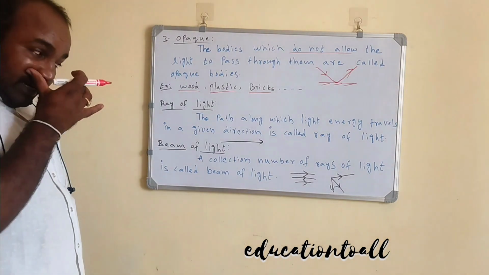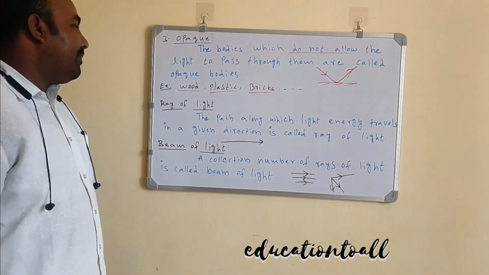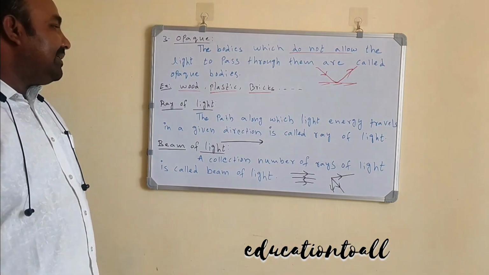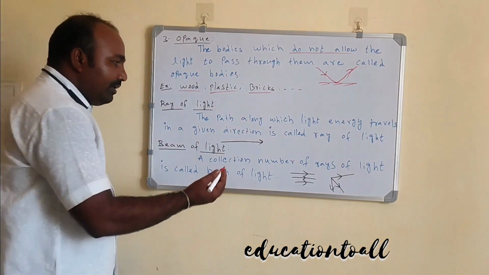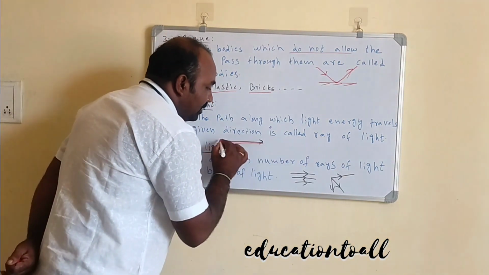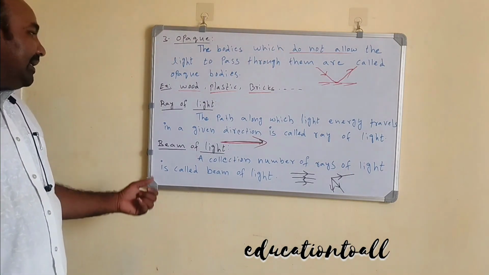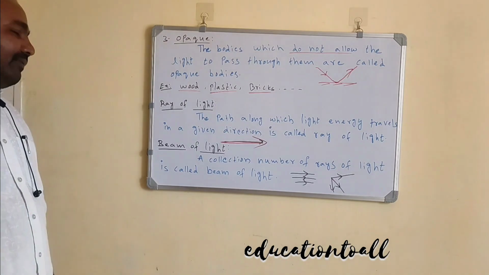Next basic term is ray of light. A ray of light is the path along which light energy travels in a given direction.